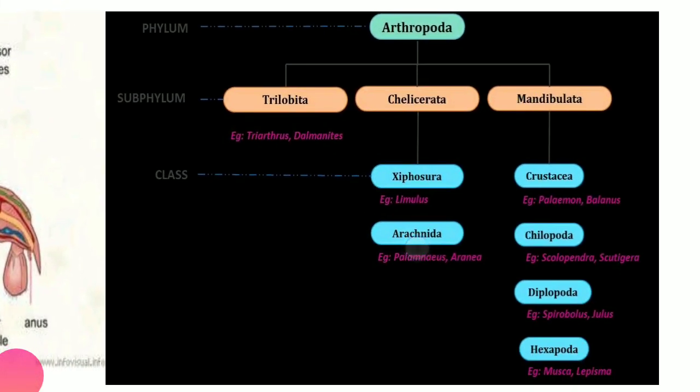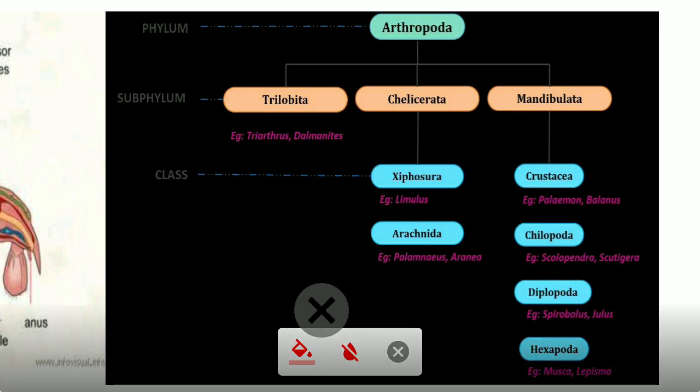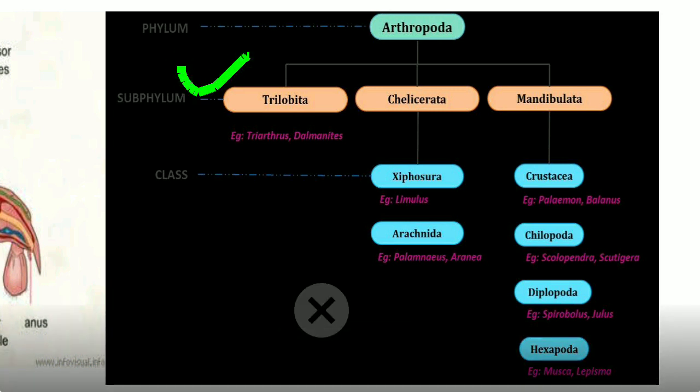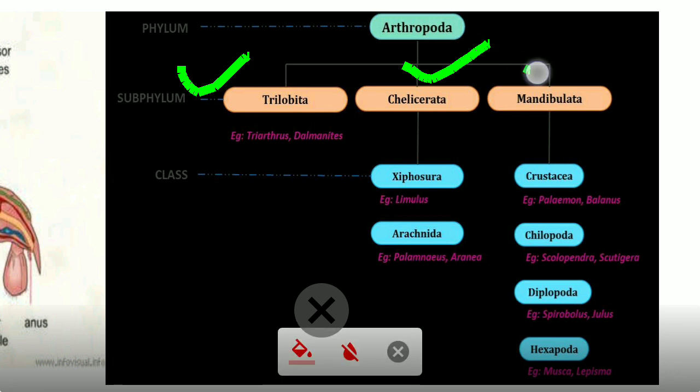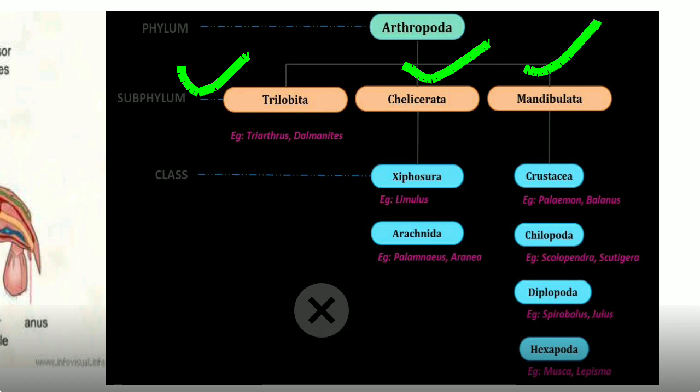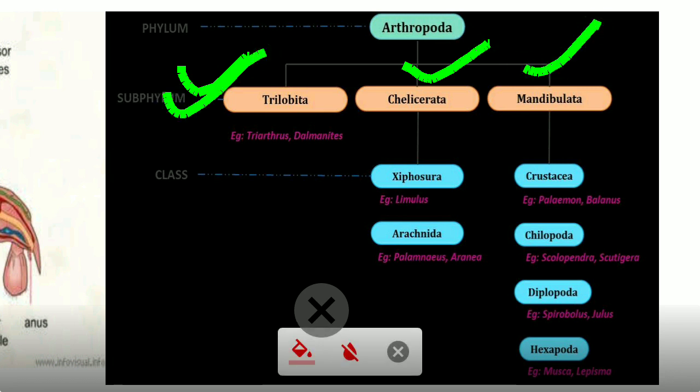Now coming to the classification, you can see here the classification. The three subphyla for the phylum Arthropoda are the Trilobita, Chelicerata, and Mandibulata. Trilobites are all extinct forms. They were present in the Precambrian, but during the study we came to know that they have the characteristics related to the phylum Arthropoda. Even they have biramous appendages and all. Afterward we will study that.